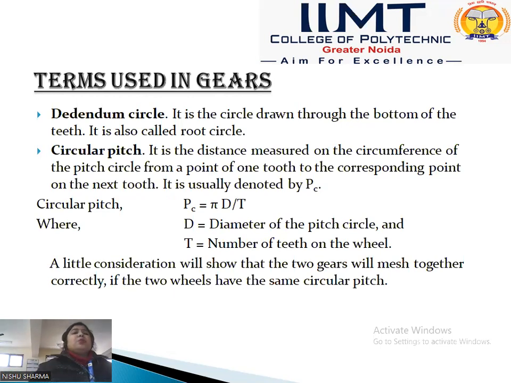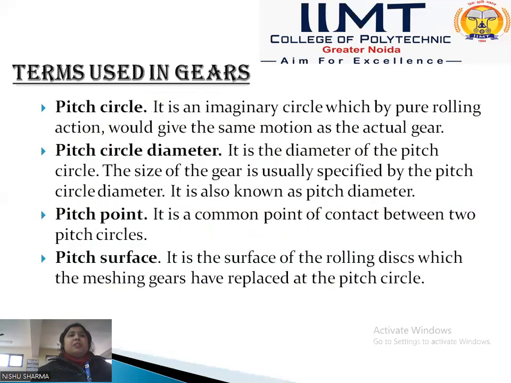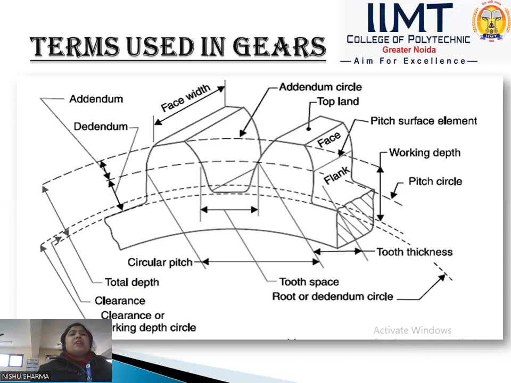It is usually denoted by PC. In this diagram, we see the circular pitch. It is the distance measured on the pitch circle, and we take one point on one tooth and the corresponding point on the second tooth, and the distance between them is called the circular pitch.